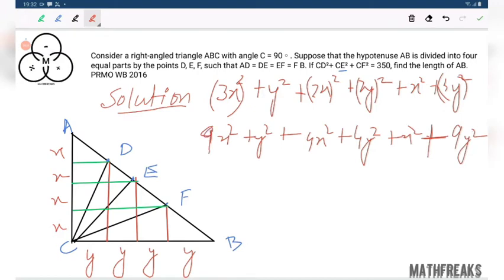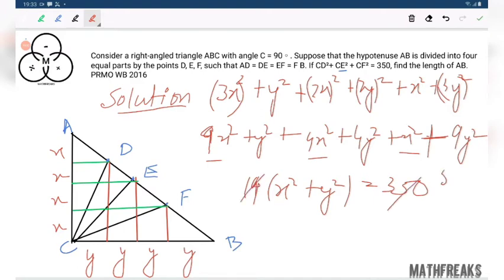If you add all of this, we have 9 plus 4 is 13, plus 1 is 14. 14 times x square plus y square equals 350. Cutting it with 7, we are having 25. x square plus y square equals 25.